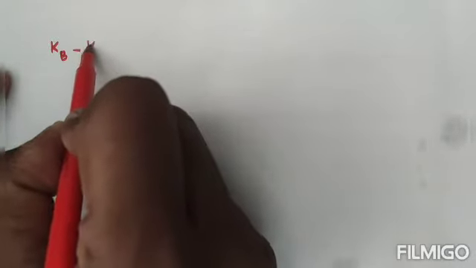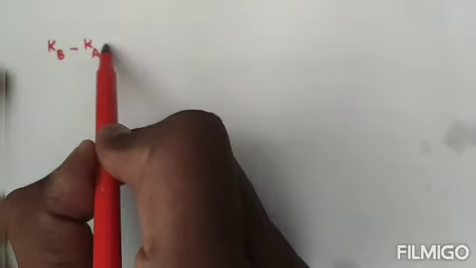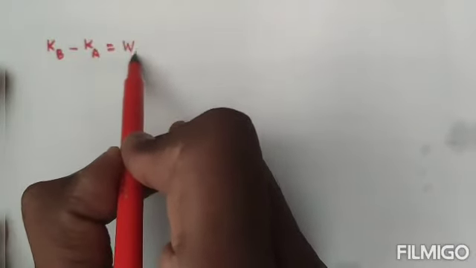So we know the form of the work energy theorem: kinetic energy final, written as B, minus kinetic energy initial, written as A. This is known as work done, that is WAB.